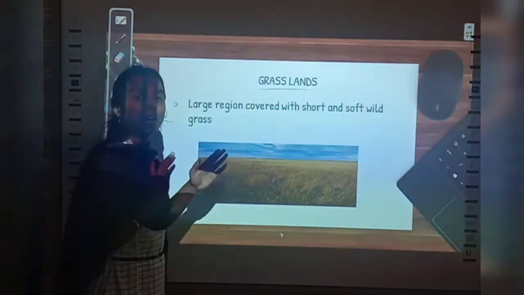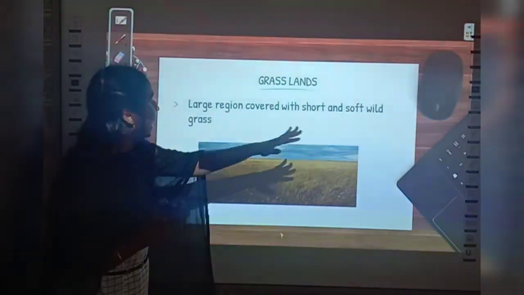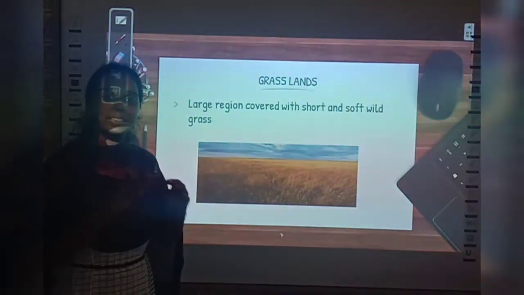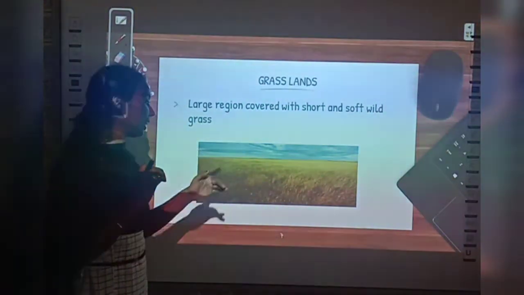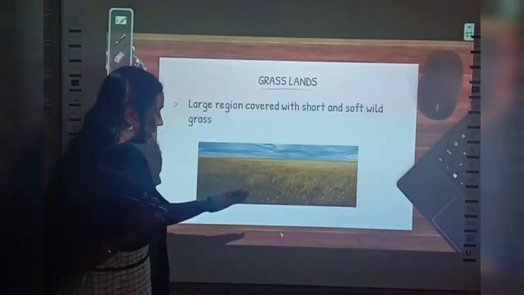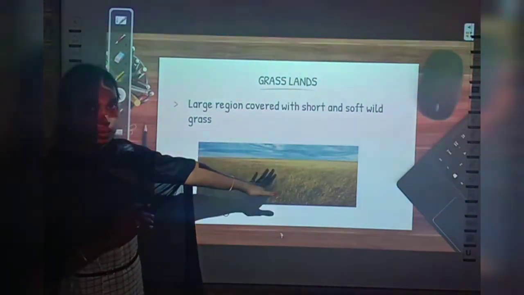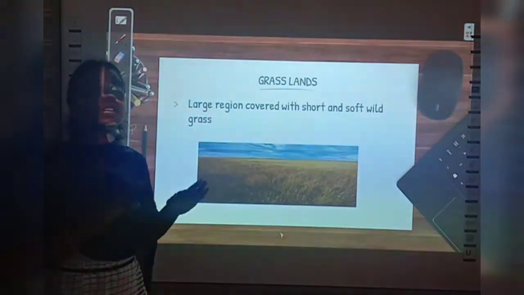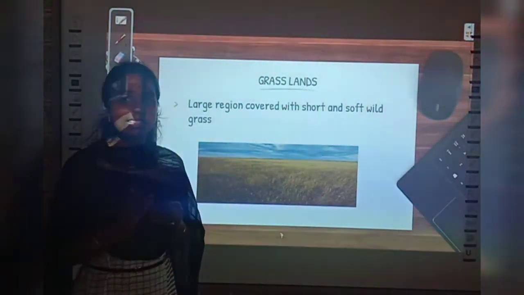So what are grasslands? A large region covered with short and soft wild grass. Completely filled with short as well as soft wild grass, that is known as what? Grasslands. See, this picture shows you how a grassland looks. It is fully covered with short and soft wild grass, and you cannot see trees in this region.